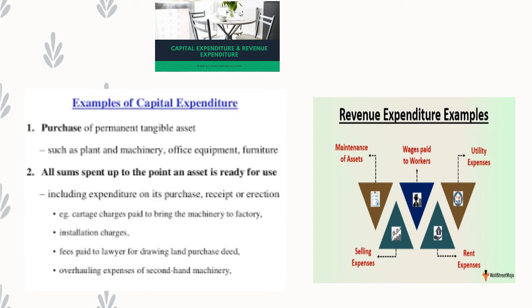And the revenue expenditure, what are they? Maintenance of the assets, selling expenses, wages paid to the workers, utility expenses, rent expenses, all of which are smaller and don't last for a longer period of time, are known as revenue expenditure.